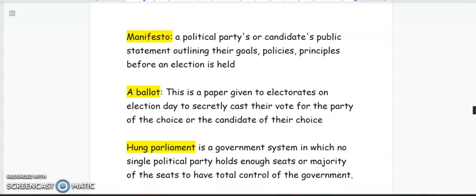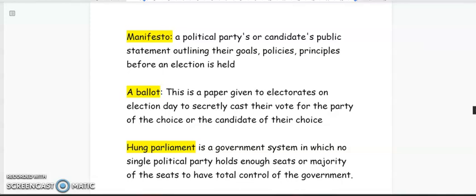So if you have ever seen a ballot paper before on election day, right? This is a paper that is presented to voters. On the ballot paper, it will be showing the different political parties or the candidates that the electorates can vote for.